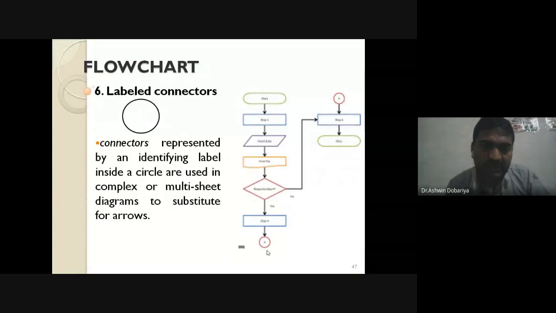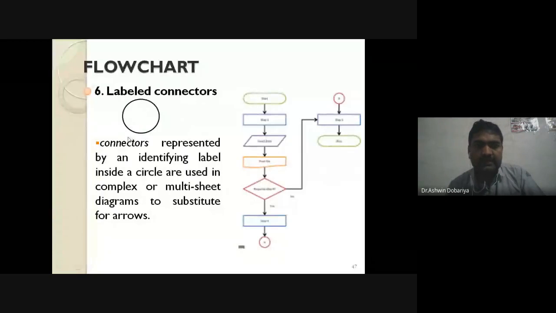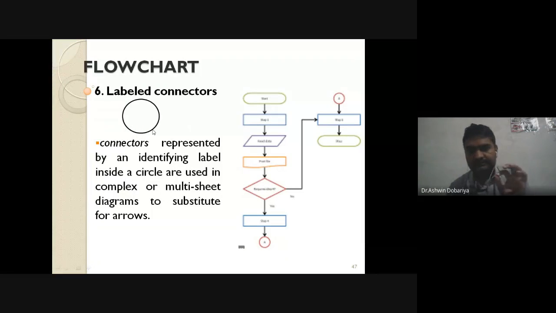So the circle is a symbol known as a connector. The connector is represented by identifying a label. Label means a character inside a circle, used in a complex or multi-part diagram. Complex diagram means, suppose, a large flowchart. And in one sentence you have to remember the things.